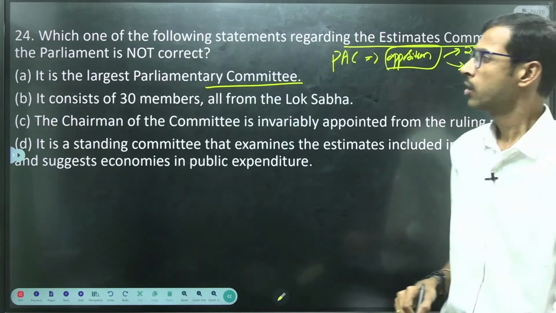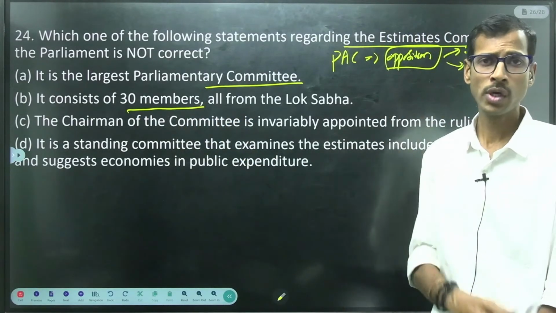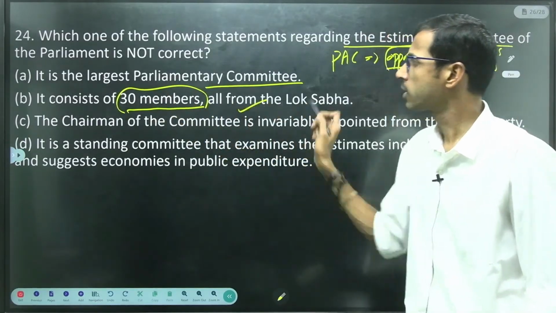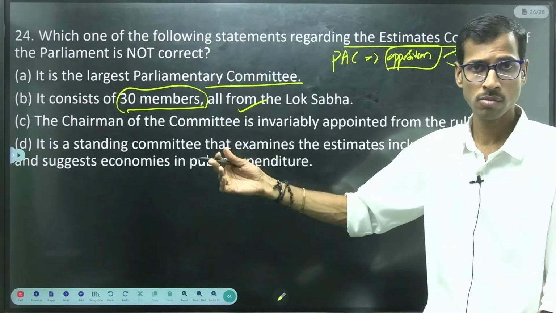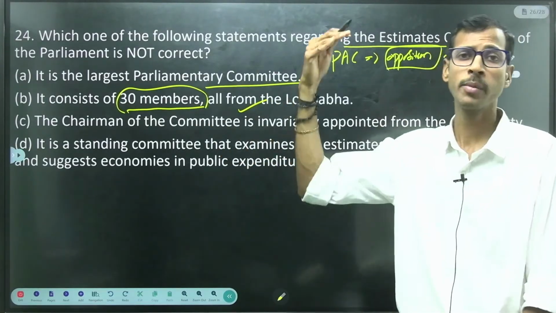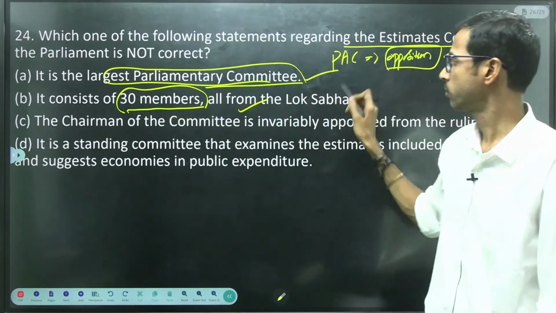This one consists of 30 members, all from Lok Sabha only, not including Rajya Sabha. So this is also correct. As such, more than 22, we have almost 30 members. That's why it is the largest parliamentary committee, right?